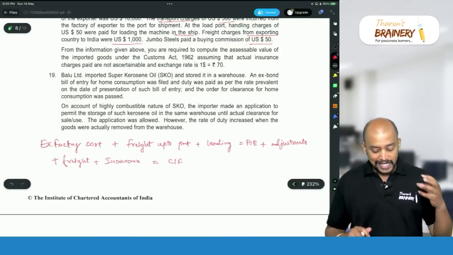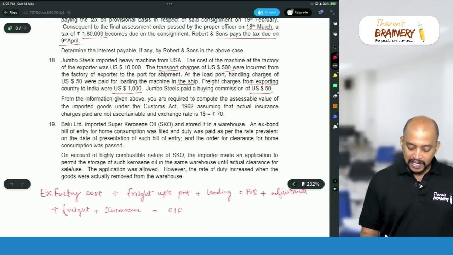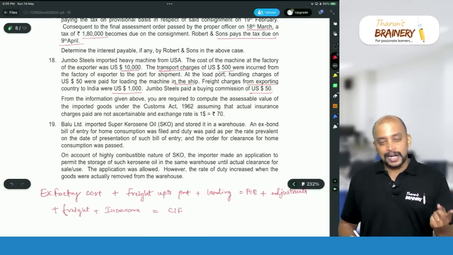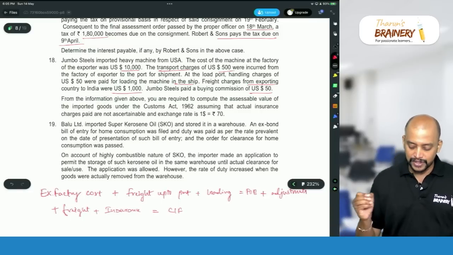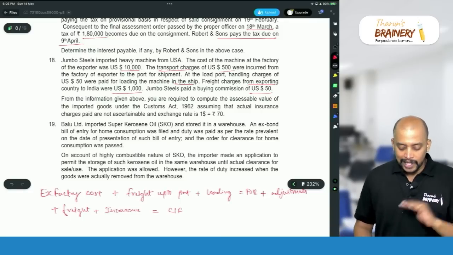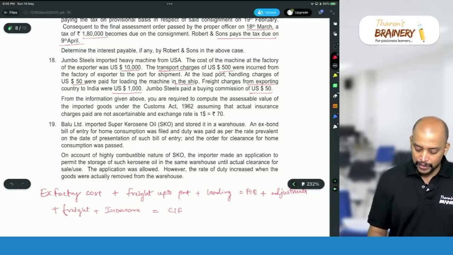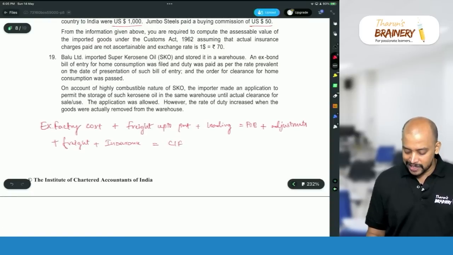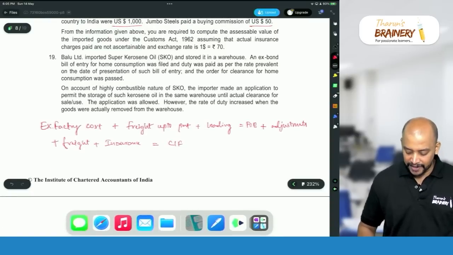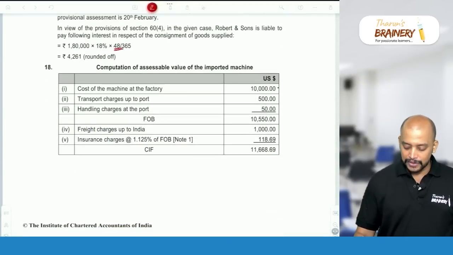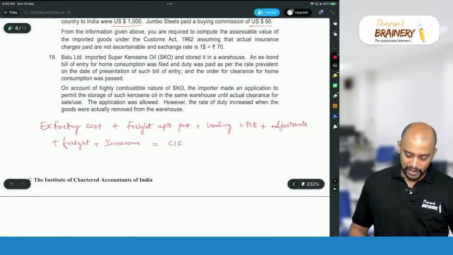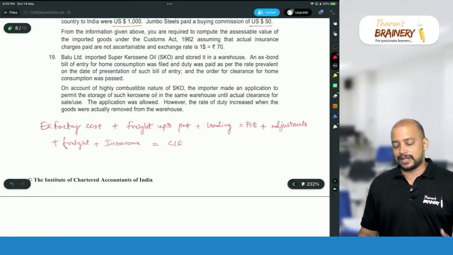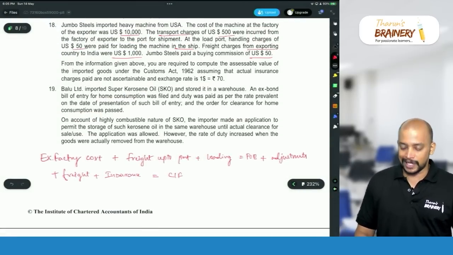Okay. Now, what is the ex-factory cost? Ex-factory cost is $10,000. Transportation from factory to the port is $500, so $10,500. And loading charges will be 50. So, FOB price if you see, 10,550. So FOB 10,000 plus 500 plus 50, 10,550. We got FOB. Then what are the other informations given in the question? Buying commission will not come. Only selling commission will be included.